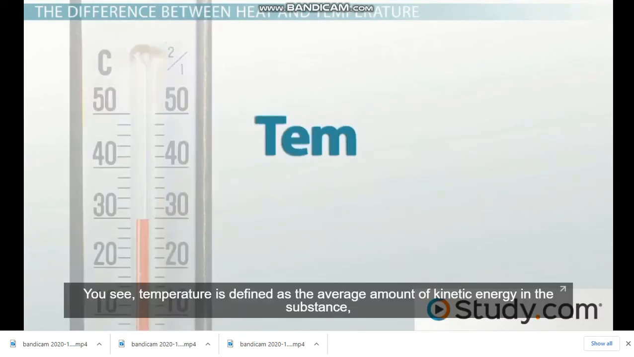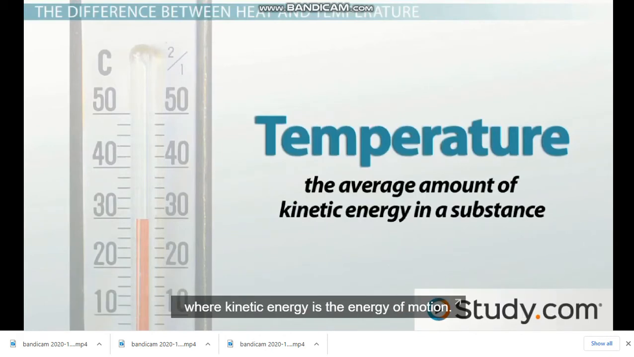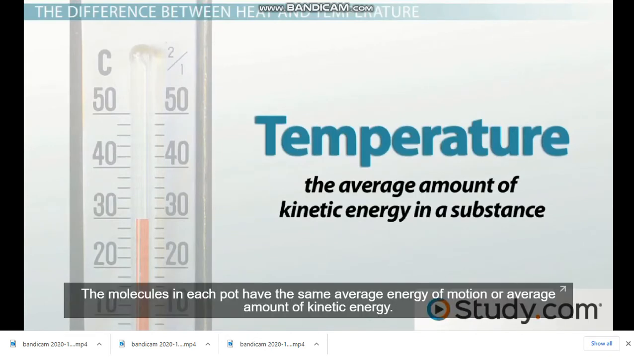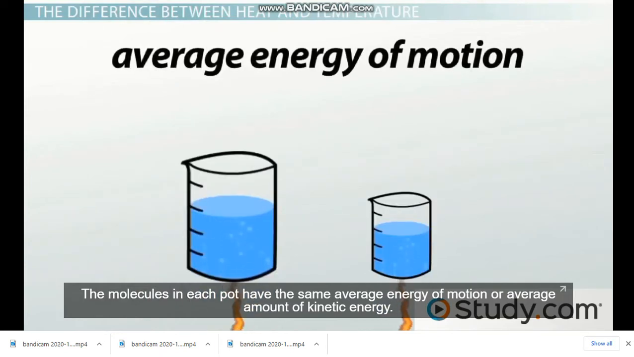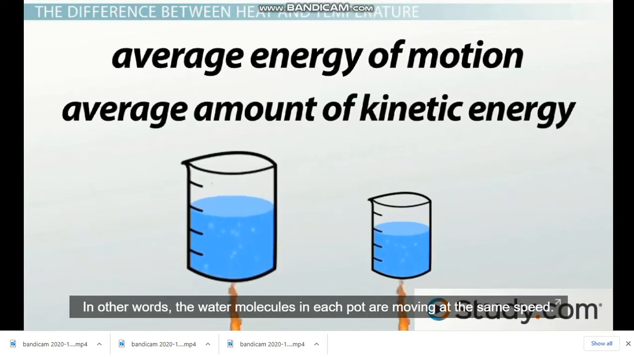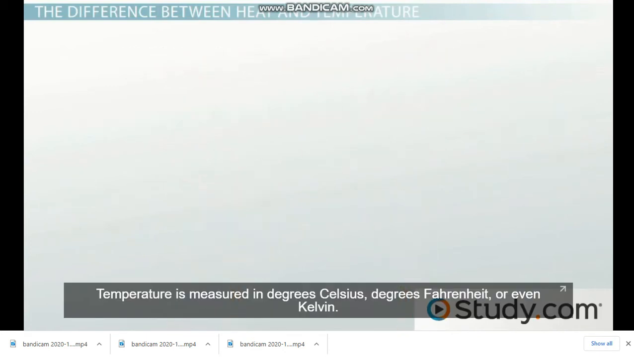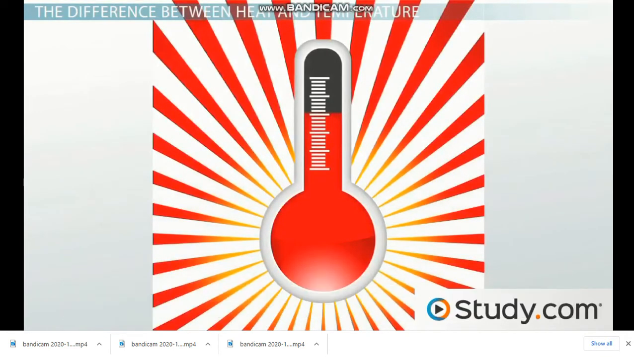You see, temperature is defined as the average amount of kinetic energy in the substance, where kinetic energy is the energy of motion. The molecules in each pot have the same average energy of motion, or average amount of kinetic energy. In other words, the water molecules in each pot are moving at the same speed. Temperature is measured in degrees Celsius, degrees Fahrenheit, or even Kelvin.